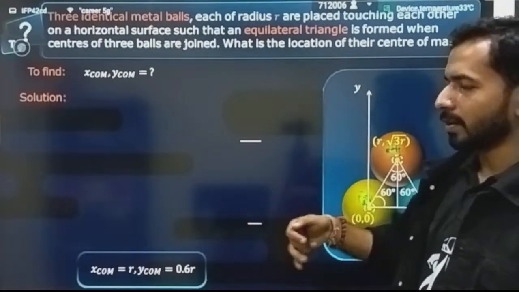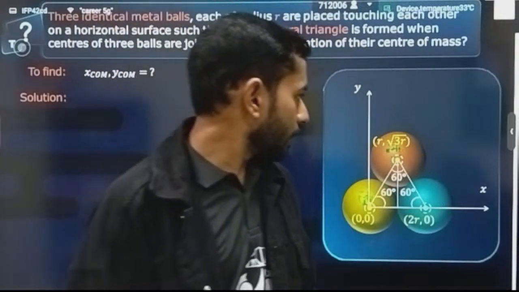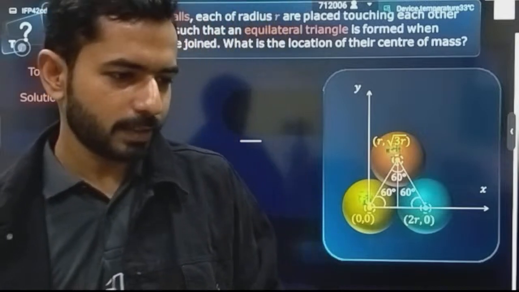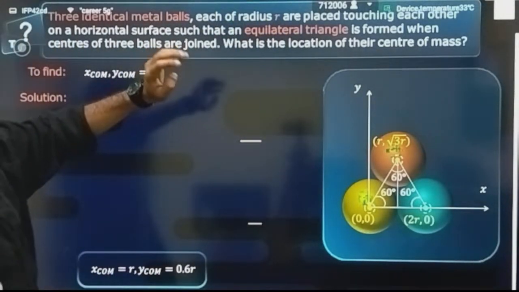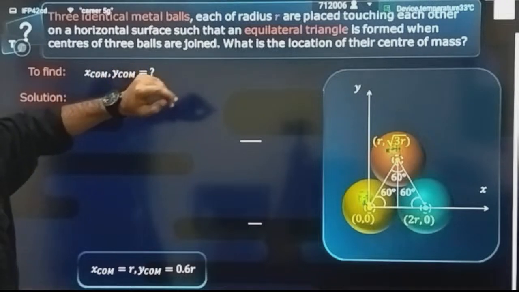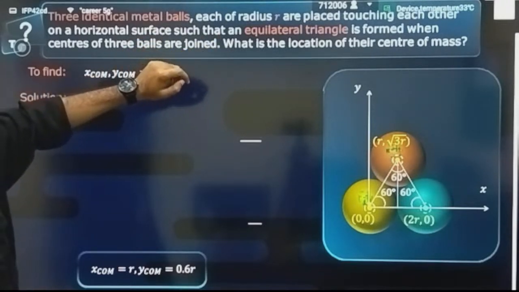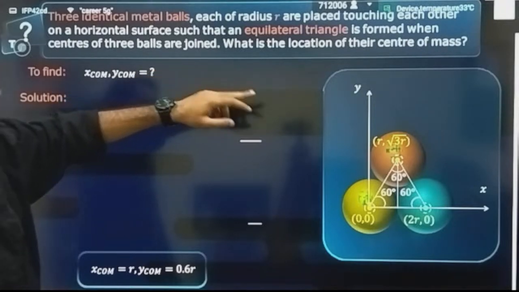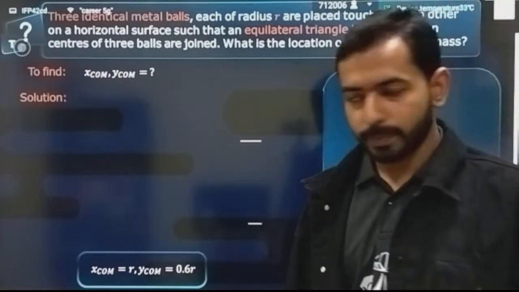So center of mass, I have a lot of different questions. Let's solve this kind of question. Does this question look dangerous or what? Solve it. Take your time. Try it. What does the question say? 3 identical metal balls, identical means the masses we will assume m, each of radius r, are placed touching each other on a horizontal surface such that an equilateral triangle is formed when the centers of the 3 balls are joined. What is the location of their combined center of mass?